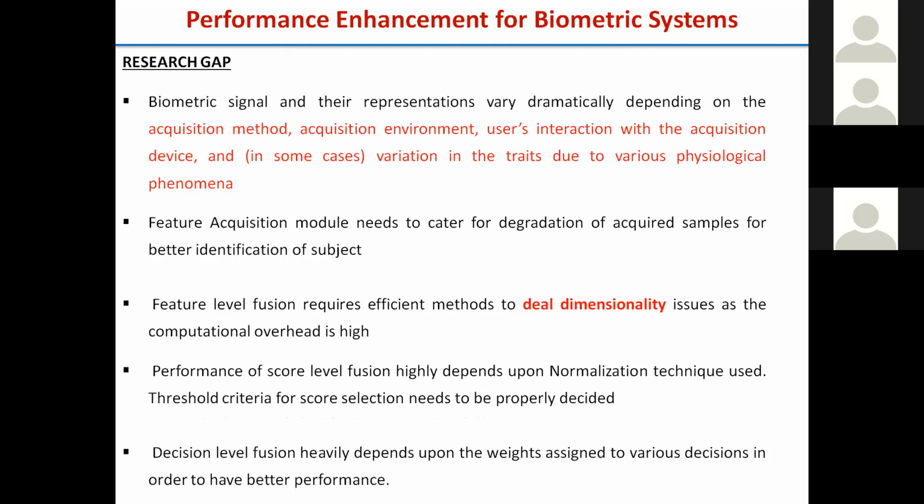I already said all these things. Dimensionality reduction is one of the challenges we can take up as a research program. Then how we can handle environmental factors at the fusion level also needs to be addressed. Score level fusion requires normalization, which I already covered. These are the research gaps where research is going on, and you can also start research in this section.